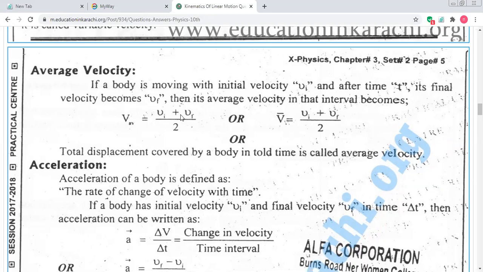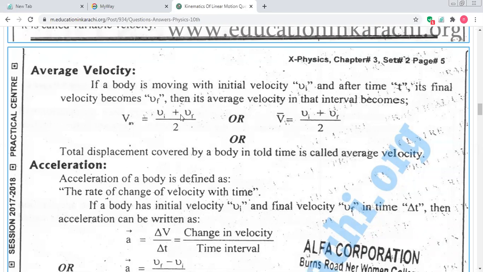Yes. Okay. When we talk about average velocity, if a body is moving with initial velocity, you know, when the body starts to cover its distance, when a body starts from a point, that type of velocity is initial. Initial means ibtidai, starting. Initial velocity.